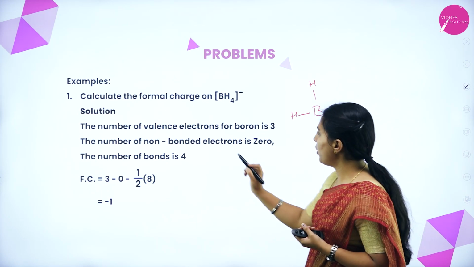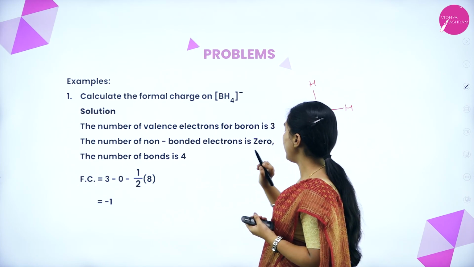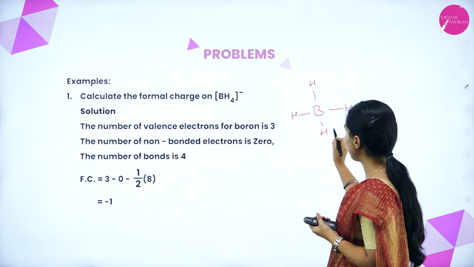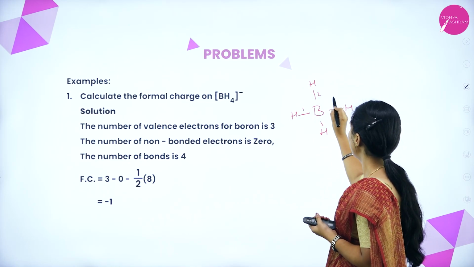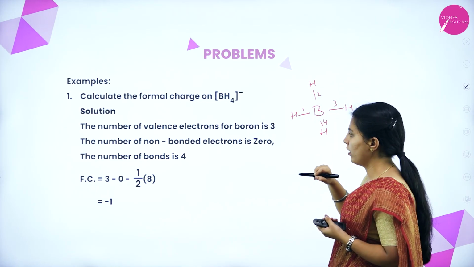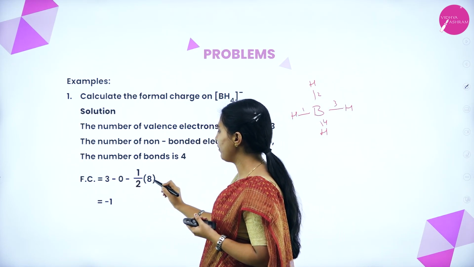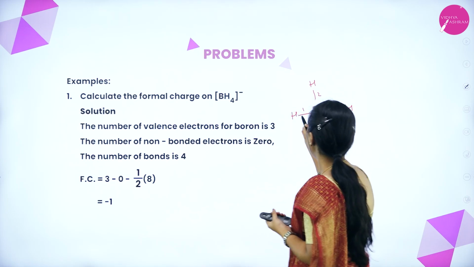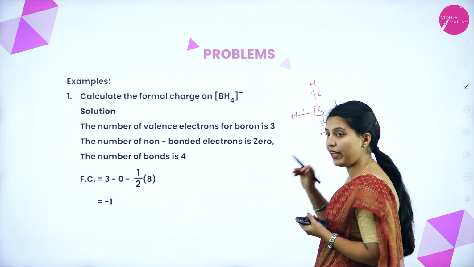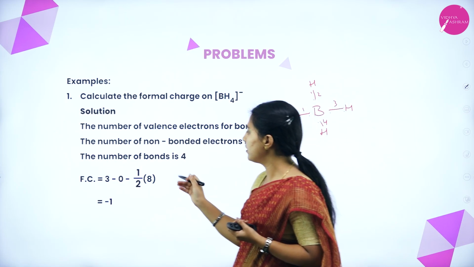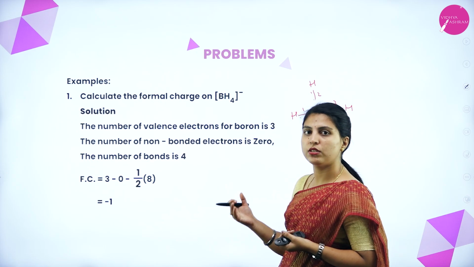The number of valence electrons for boron is 3. The number of non-bonded electrons is 0, since all the electrons are getting bonded. Number of bonds is 1, 2, 3 and 4. Now 3 minus 0 minus half into 8, where 8 is the number of electrons getting shared. This is the lone pair, this is the valency. It will get a formal charge of minus 1.